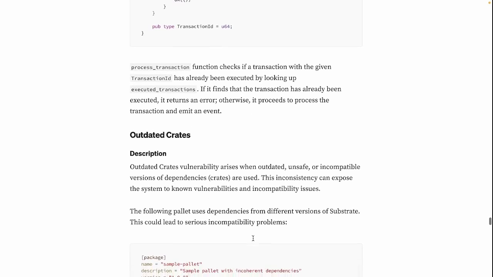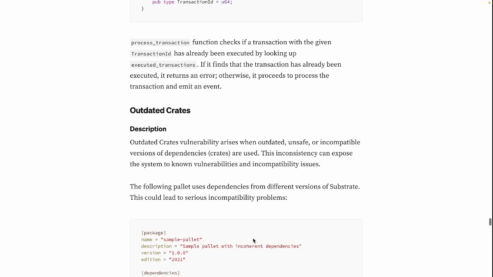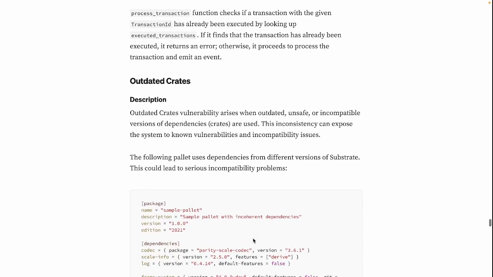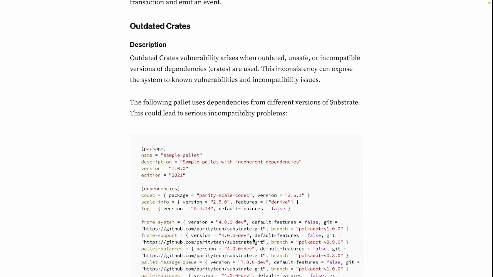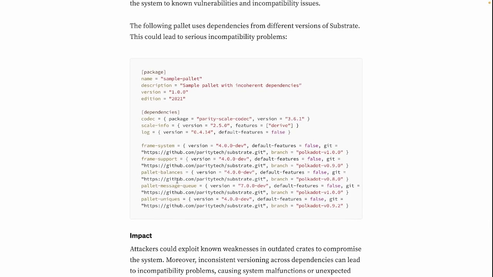Okay, next, outdated crates vulnerability. This arises when outdated, unsafe, or incompatible versions of dependencies or crates in Rust are used. This inconsistency can expose the system to known vulnerabilities and incompatibility issues. Now, the following pallet uses dependencies from different versions of Substrate, and this could lead to serious incompatibility problems. Here we can see an example of these dependencies.